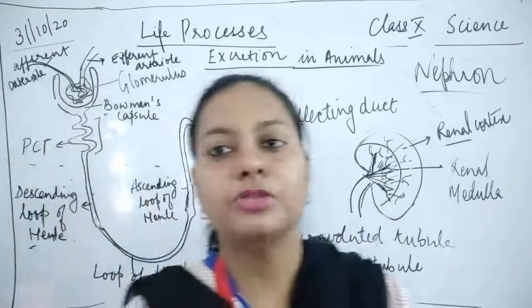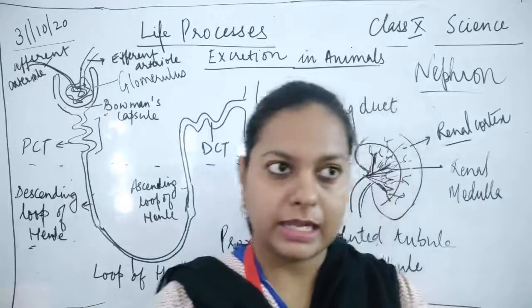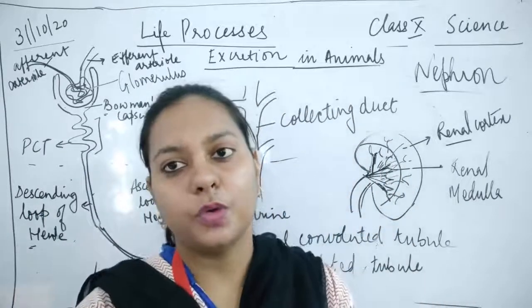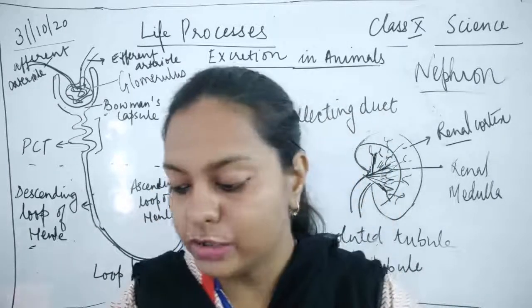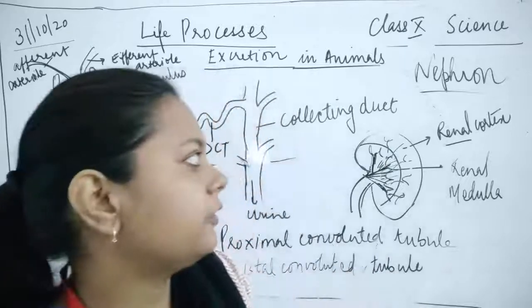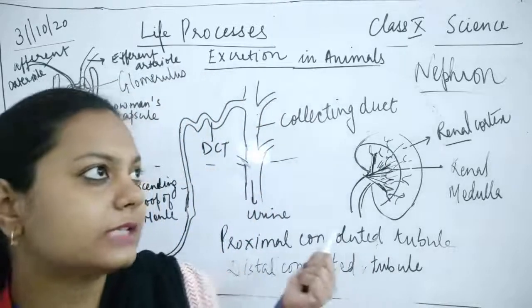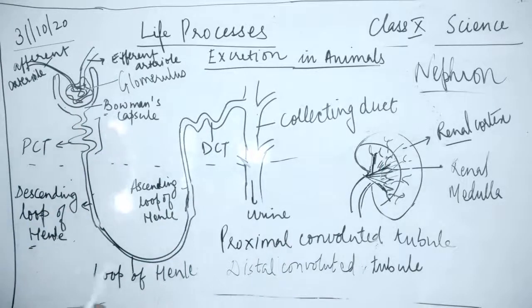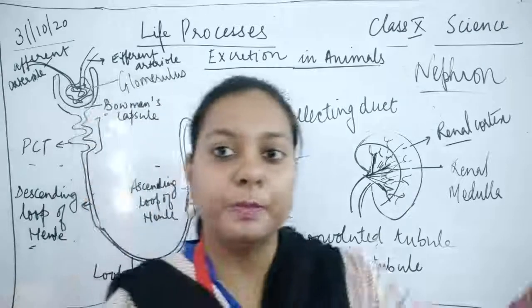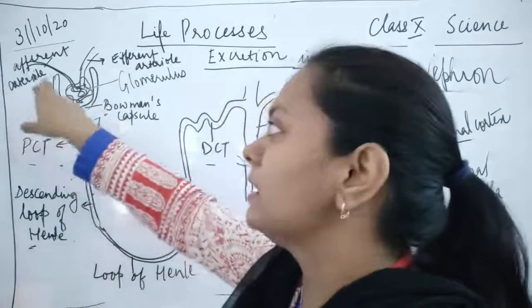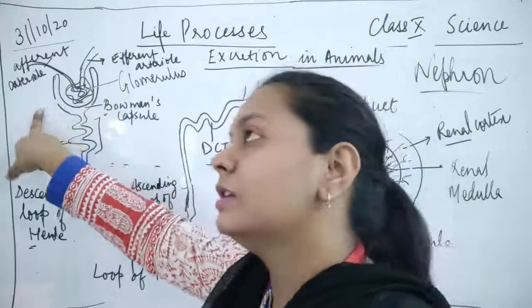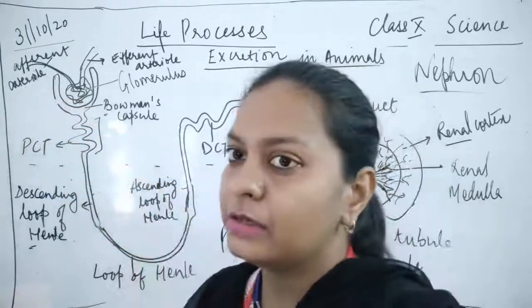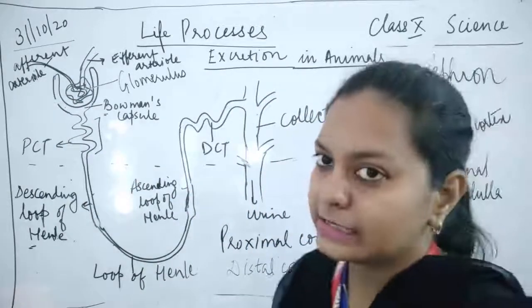You will be reading about all these things in the higher classes, children. That would be very easy for you to understand about the structure of the nephron. Fine. Now I'll be telling you more things about the nephrons right now, because I have to explain the functions of each part. So here afferent arteriole, afferent means to bring from the body, it is bringing the bad and deoxygenated blood towards this for filtration. It contains certain waste material. कौन सा टाइप का waste material होगा, I'll be discussing after some time.